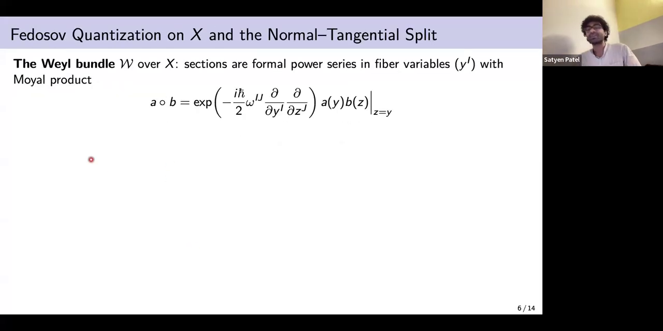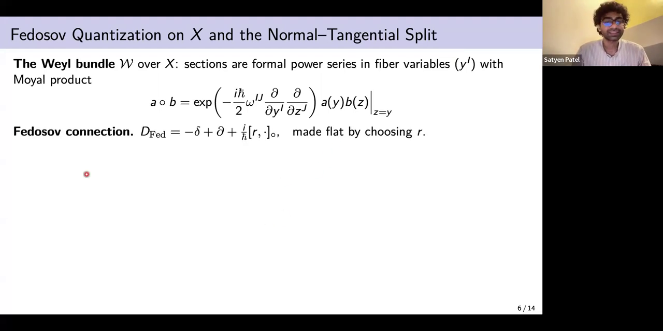Now a bit about the Weil bundle. The Weil bundle is again a formal power series in additional variables y, with the capital I being all the coordinates of X. And the product that I talked about is the Moyal product. It's defined like this. If you expand the exponential, the first term is going to be just the product of the two functions, two sections. And the second term would be the Poisson bracket. So you can see intuitively that it's a good prototype for the star product on the base that we want.